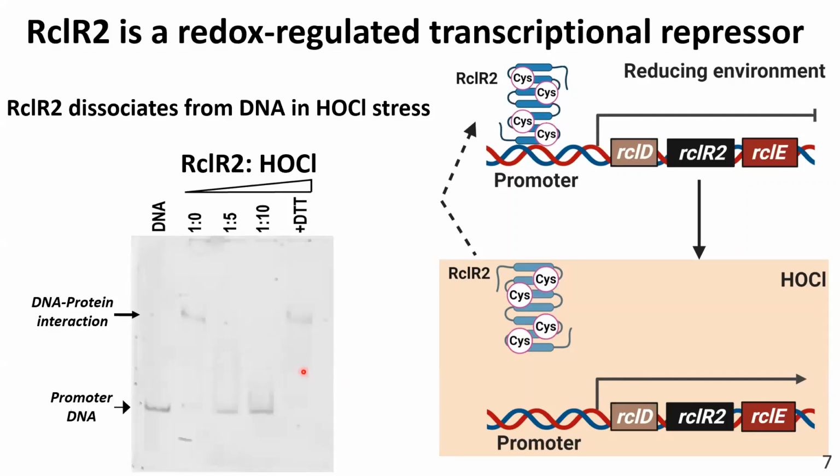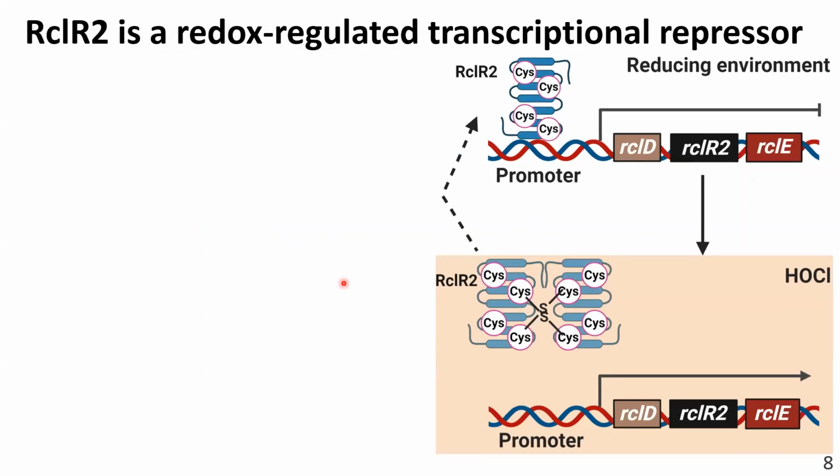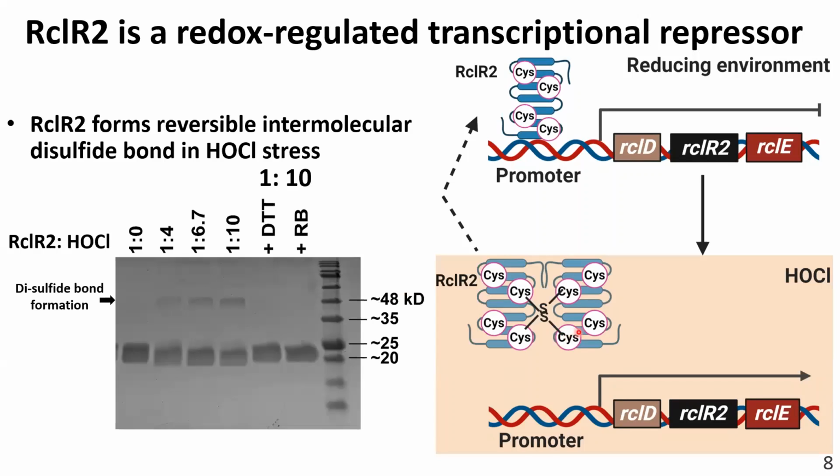And this is evident by our EMSA experiment, where we observed that in absence of bleach, there is a protein-DNA interaction. However, in presence of bleach, this interaction disappears, and it reappears when we restore the reducing environment. What happens with RclR2 upon bleach stress is that it forms an intermolecular disulfide bond. This is evident by our SDS-PAGE analysis, where we observe high molar mass band formation upon increasing bleach stress, and this band disappears when we restore the reducing environment.